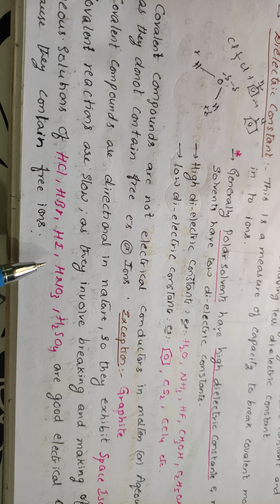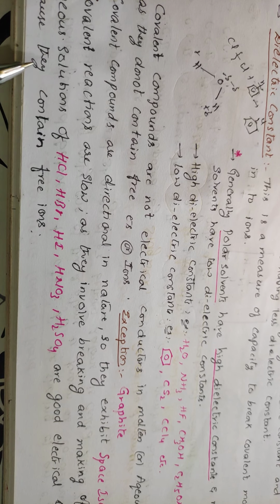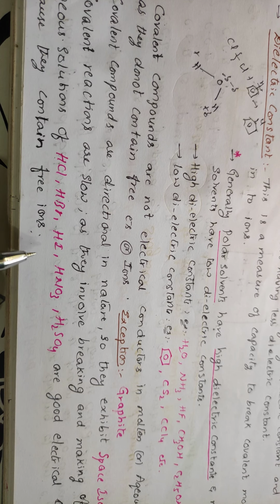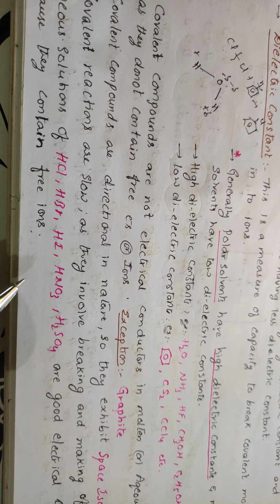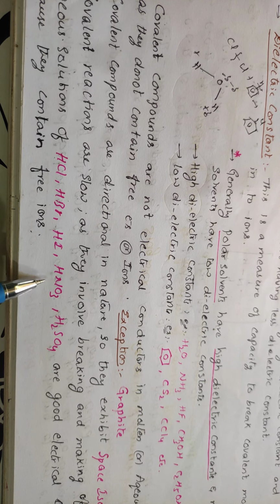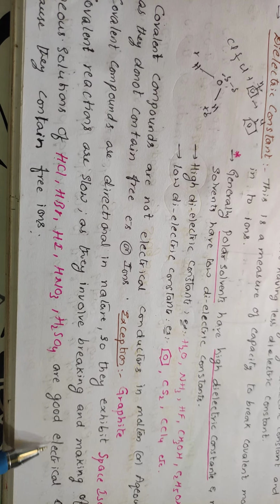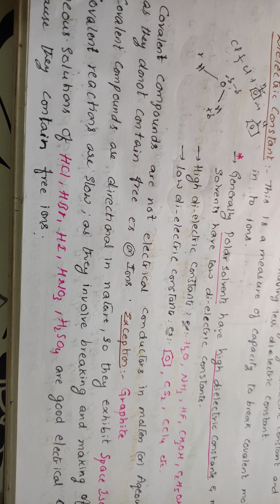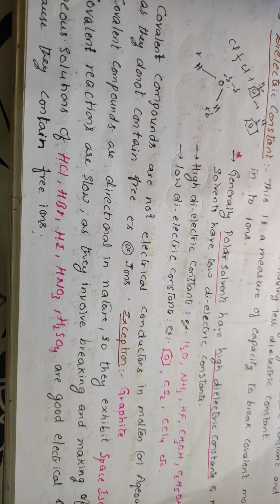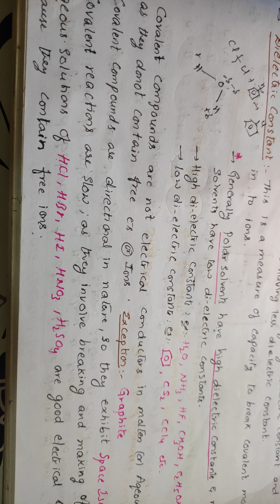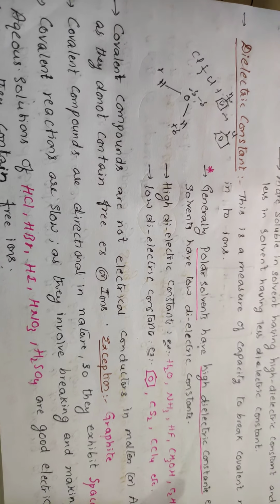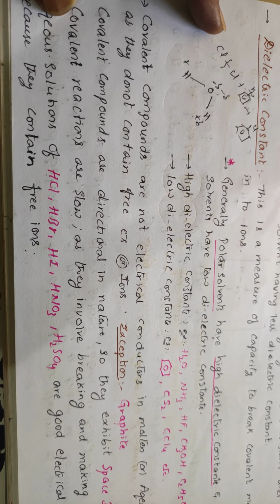Aqueous solutions of HCl, HBr, HI, HNO3 and H2SO4 are good electrical conductors because they contain free ions. These are polar covalent molecules, right? For polar covalent molecules, if you add water, that is aqueous condition, they will break into ions. And whenever they break into ions, they become good conductors because they contain free ions. In aqueous condition, the polar covalent molecules give rise to formation of ions, and those are very good conductors of electricity.